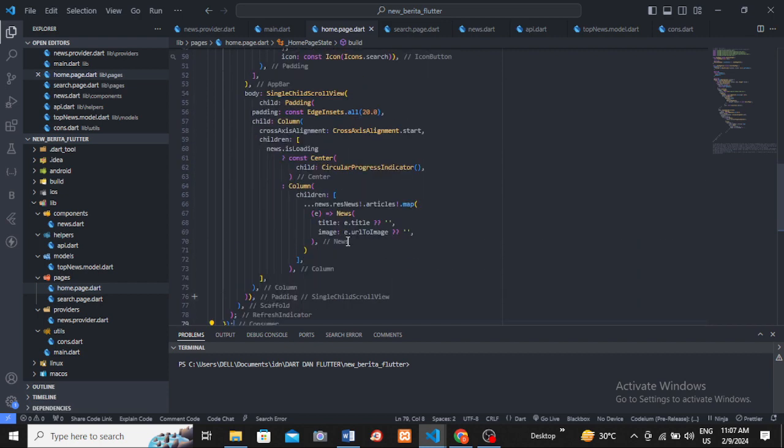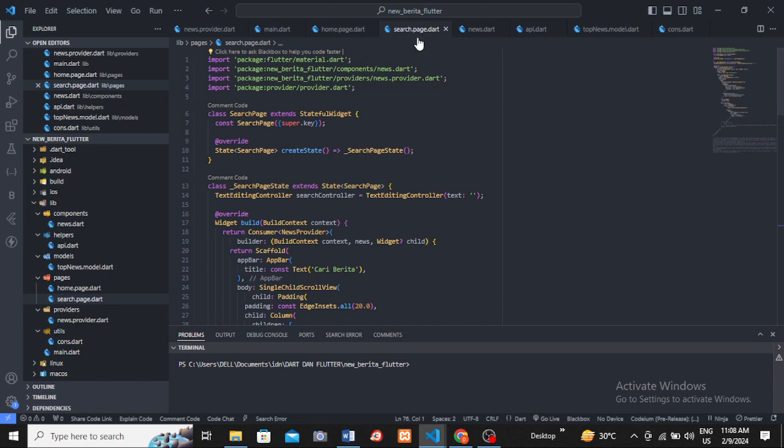Okay, this is the spec dart. Okay, and this is the spec dart.